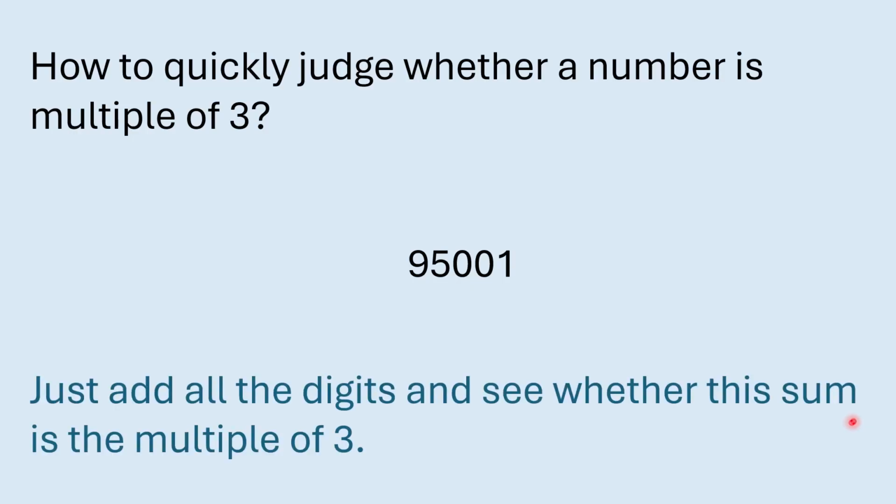Actually, you can just add all the digits in this number and see whether the sum of these digits is a multiple of 3 or not. If it is, that means the whole number will also be a multiple of 3. For example, here, 9 plus 1 is equal to 10, and plus 5 is equal to 15. And 15 is a multiple of 3, so that means this whole number, 95,001, must also be a multiple of 3. So this is a very important mathematical trick you can apply in reality.